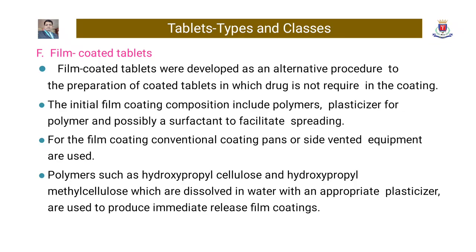For the film coating, conventional coating pans or side vented equipment are used. Polymers such as hydroxypropyl cellulose and hydroxypropyl methyl cellulose, which are dissolved in water with an appropriate plasticizer, are used to produce immediate release film coatings.